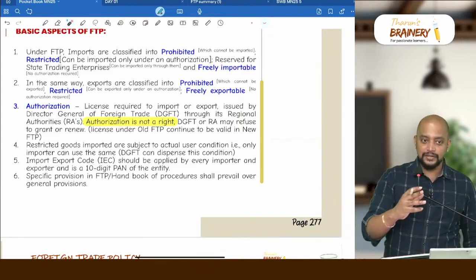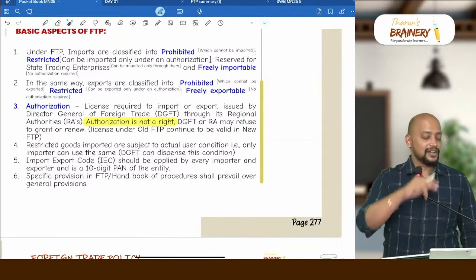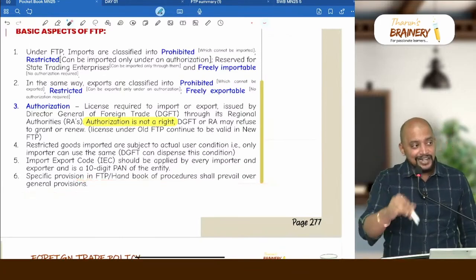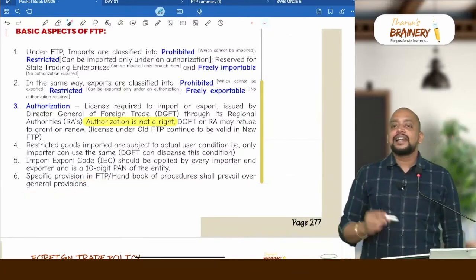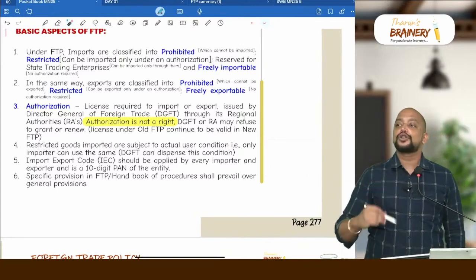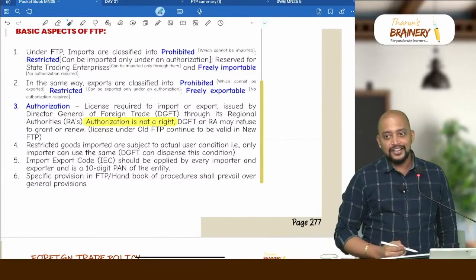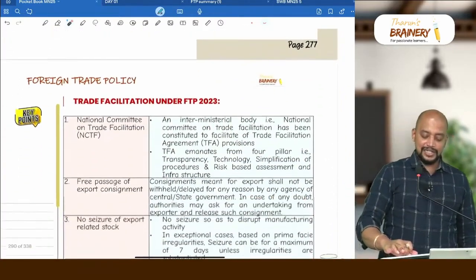Appear to be correct, because I drafted like that, okay, appear to be correct, but it is not, because clearly specific provision shall prevail over general provisions, okay. And then they will say IEC is a 11-digit code which needs to be obtained by every importer and exporter and should be quoted in all the forms imported or exported. It is a 10-digit number, you understood. So they will be making questions like that.